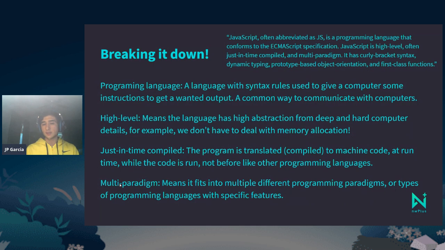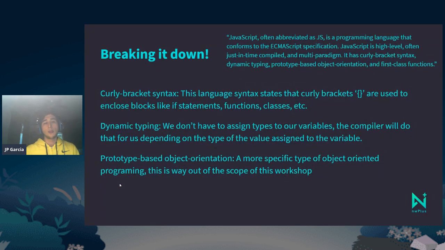Just-in-time compile just means that the program is translated or compiled to machine code. If you want to learn more about that, you can Google it. And multi-paradigm means that this programming language, JavaScript, fits multiple different programming paradigms. Again, if you want to learn more, you can just Google it or ask me after the workshop.